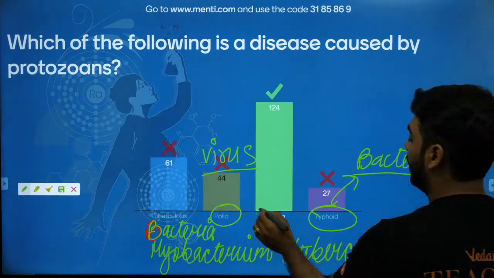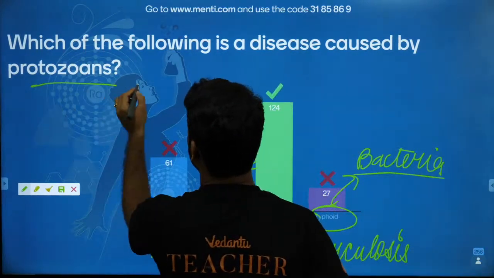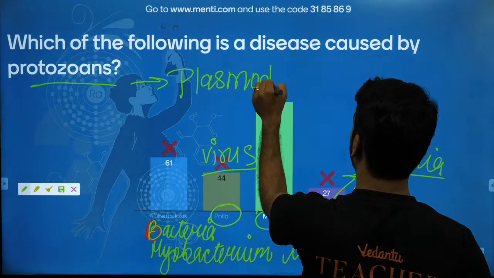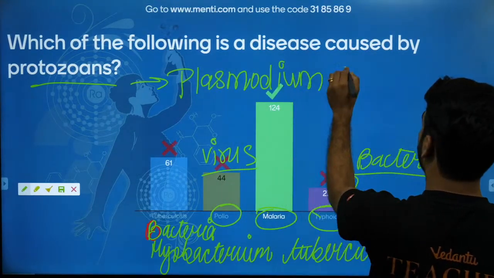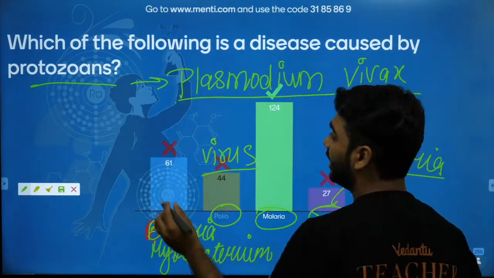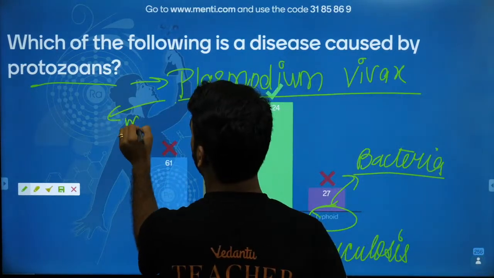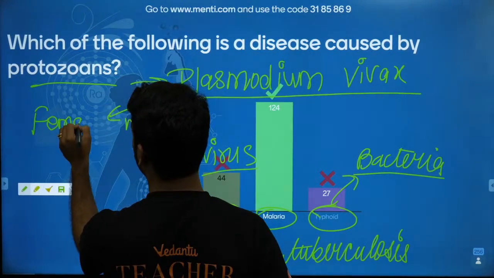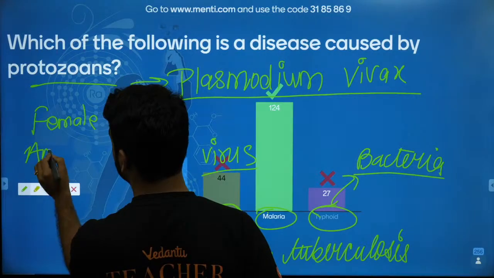Malaria is caused by a protozoan called Plasmodium vivax. It is carried in the mouth of the female Anopheles mosquito.